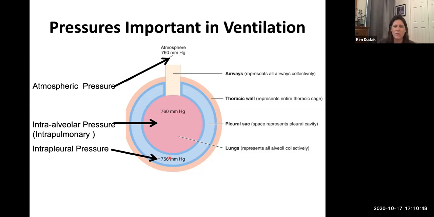This is why your lungs never fully collapse. There's a pressure gradient from the intrapulmonary pressure inside your lungs to the intrapleural pressure just outside of your lungs. It's always higher in the lungs, lower outside of the lungs.